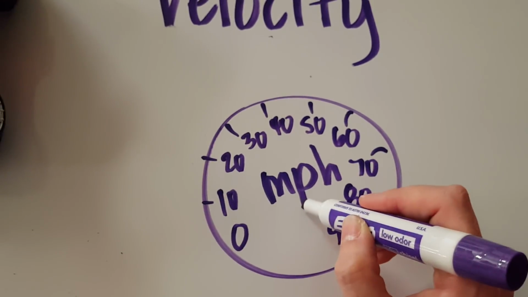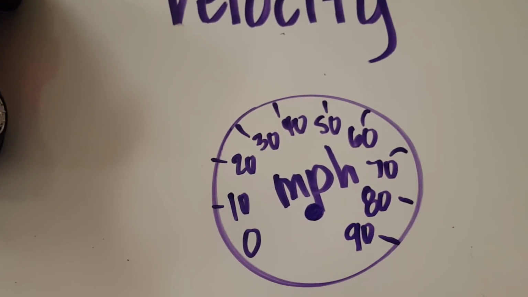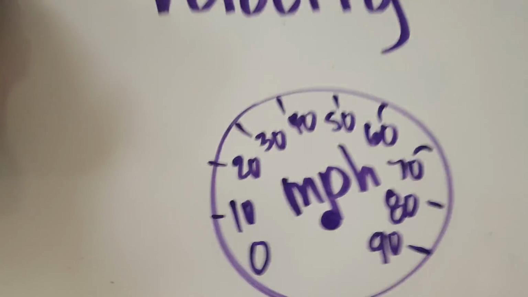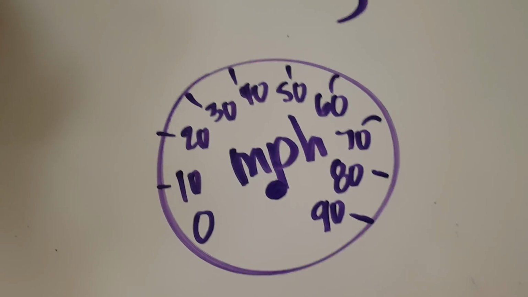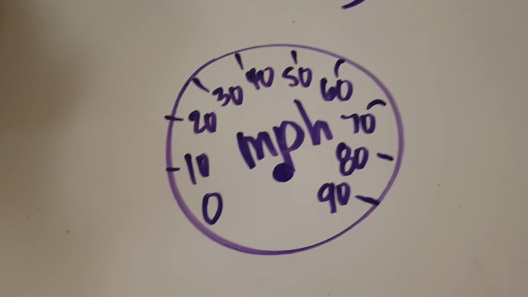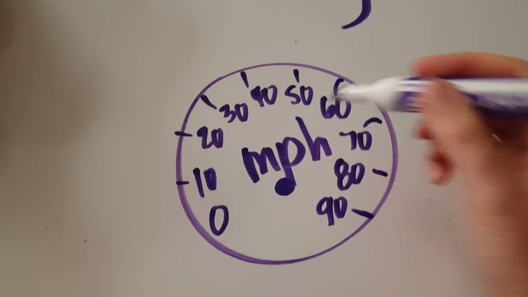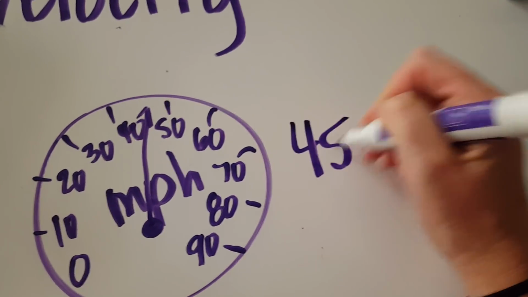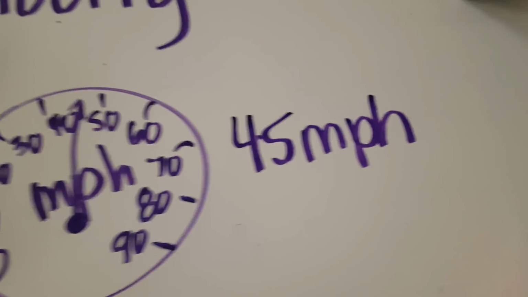Well, if I've got my little speedometer here and I'm driving, instantaneous speed is like me glancing down at my speedometer at any given second, at any instant, literally a snapshot of time. Say my speedometer is reading right here. That means at that particular instant, I'm going 45 miles per hour.